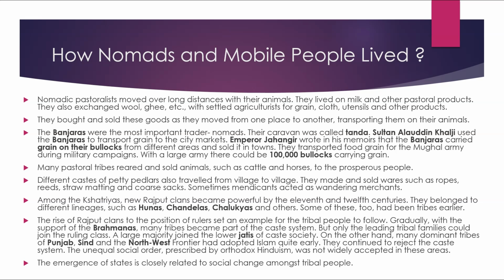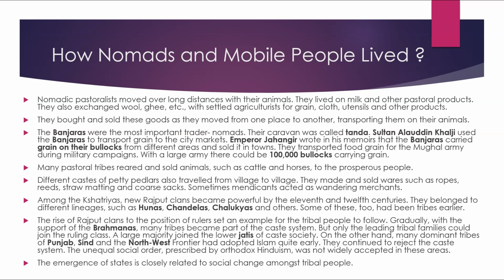Among the Kshatriyas, new Rajput clans became powerful by the 11th and 12th centuries. They belonged to different lineages such as the Hunas, the Chandelas, the Chalukyas and others. Some of them had been tribes earlier. The rise of the Rajputs to the position of rulers set an example for the tribal people to follow.